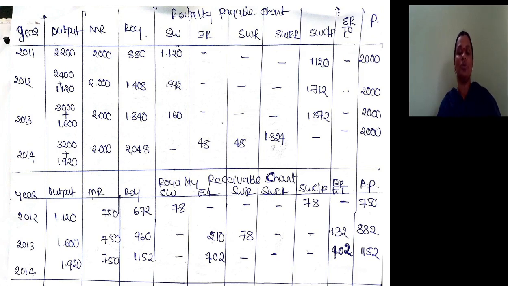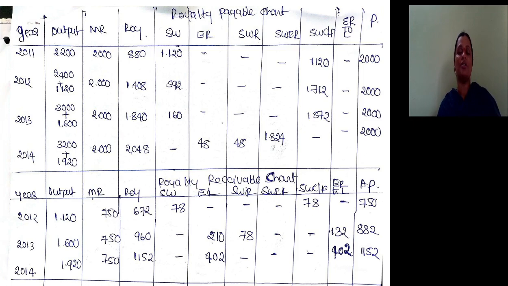Then third year 2013, short working is 160. So it can also be carried forward because the situation is the same: minimum rent is less than the royalty. So 1872 is carried forward. So 2000 is the amount payable, which is equal to minimum rent. Last year there is excess royalty of 48.